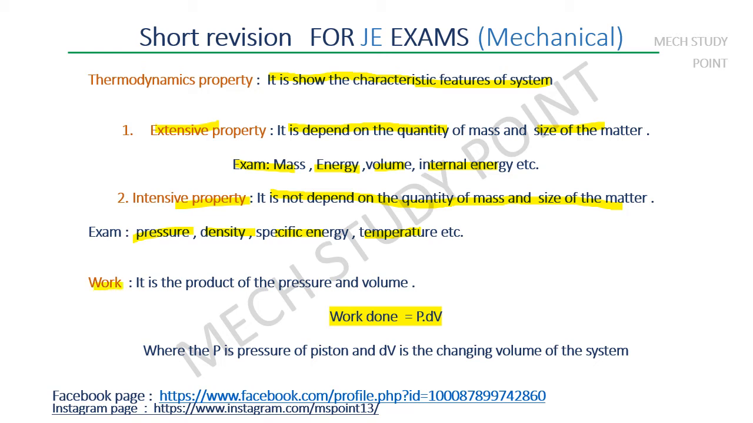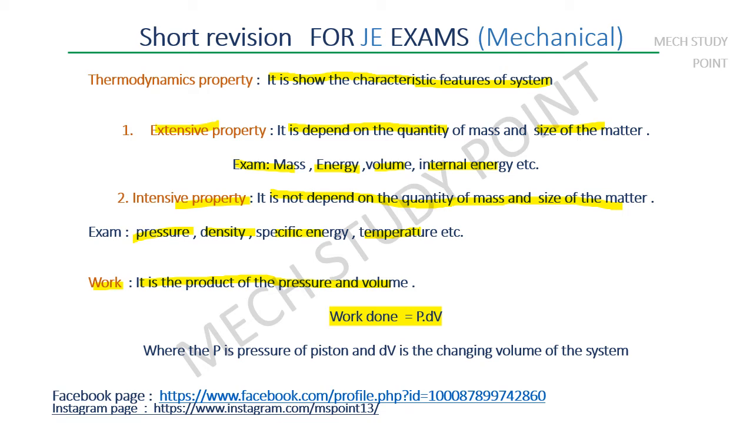Next is work, which is the product of pressure and the change in volume. Work done is P delta V, where P is the pressure of the system and delta V is the change in volume. Let us take a piston-cylinder arrangement, where the initial volume of the piston is V1 and the final volume is V2, and the pressure inside the cylinder is P. So we will calculate the work for the piston arrangement.